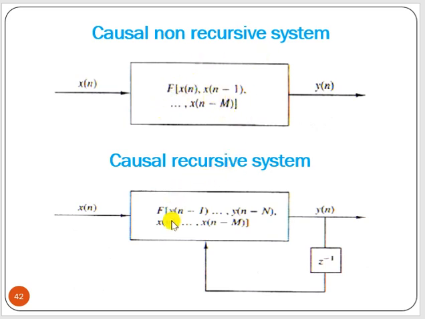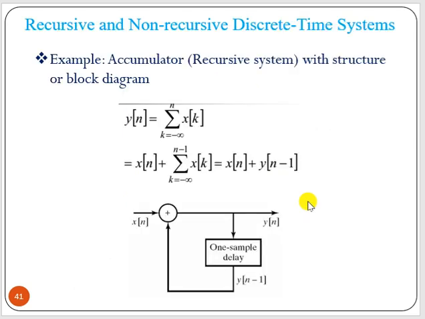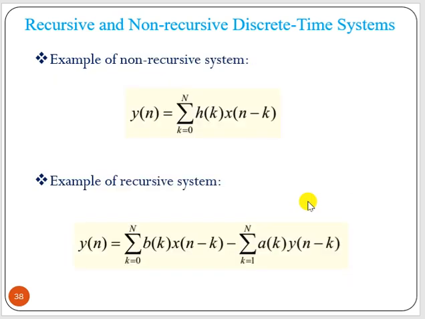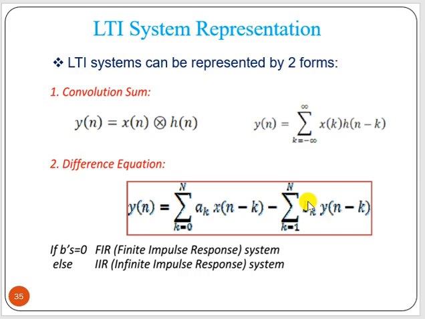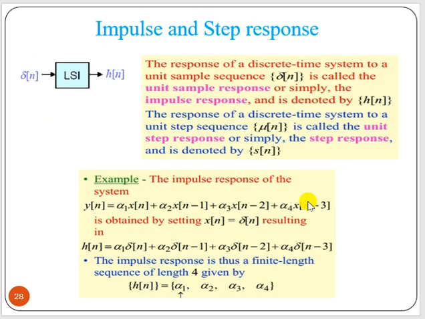If we have past values of inputs, past values of outputs and present inputs, then it is called a causal recursive system. So what are the points you have to remember? Linear, non-linear system, causal, non-causal, recursive, non-recursive, then time invariant, time variant, difference equation.